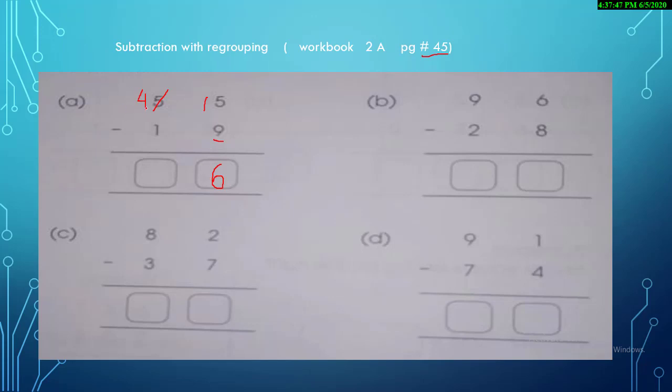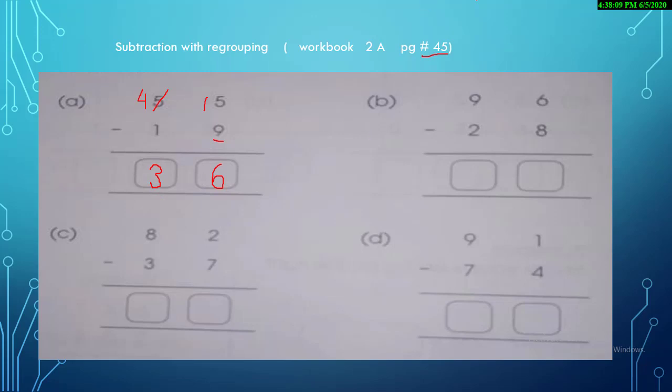Okay, now 4 minus 1. What will be our answer? It's 3. Yes, that's the way to solve the subtraction with regrouping. I'm sure it's not going to be difficult for you. You all are very smart students, so you can easily solve it.